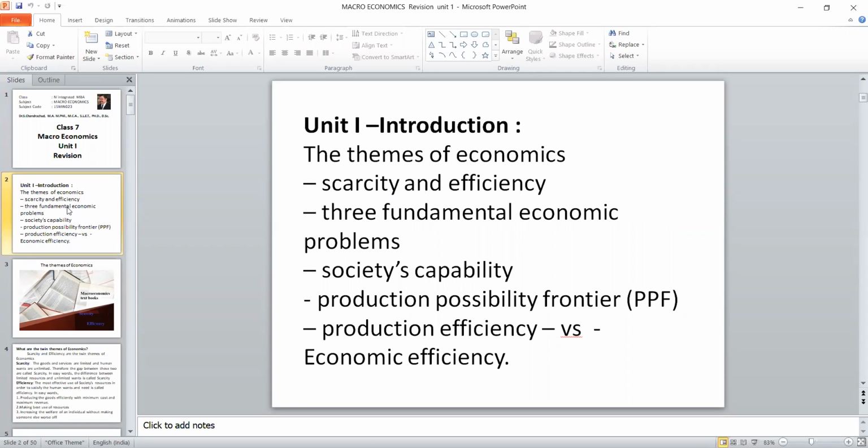There are 6 concepts. One is themes of economics. In that, scarcity and efficiency. Then 3 fundamental economic problems. Then society's capability. Then production possibility frontier. Finally, production efficiency and economic efficiency. This is the portion in Unit 1.